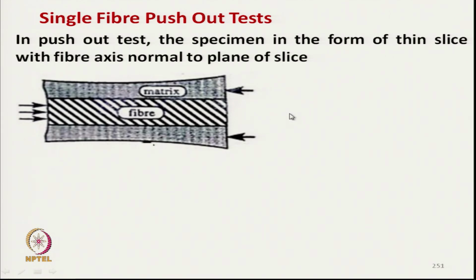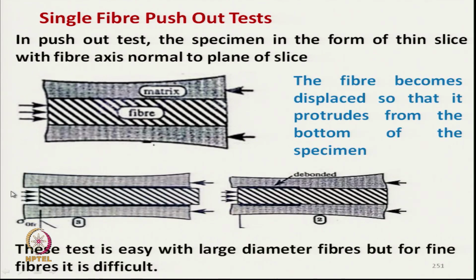It is pushed out, and this distance is very small. During pushing, debonding takes place and the fiber becomes displaced so that it protrudes from the bottom of the sample. Debonding has started from there, then it has propagated, and then frictional sliding took place.